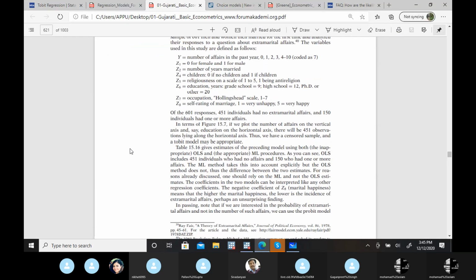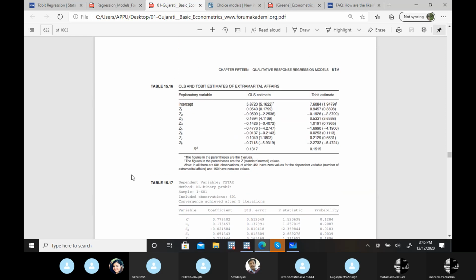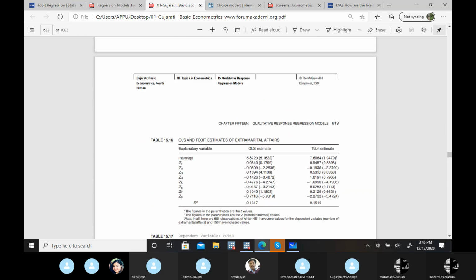So they applied this Tobit model, I think with EViews software, because these results are from EViews. You have to apply this Tobit model and you will get the result for all the coefficients. But these results you have to simply interpret, like they have given here the difference in the estimates. If you apply OLS, then the results are totally different. If you apply the Tobit model, the results are different. So it means we have to apply it, although it's not a 100% perfect situation.